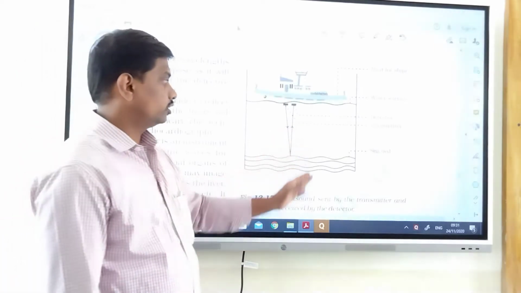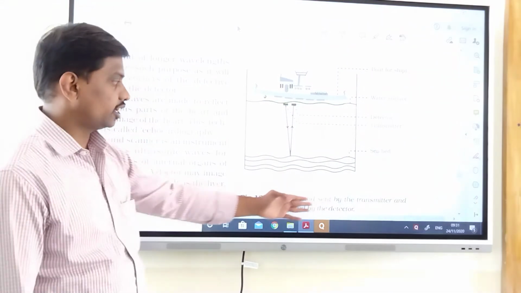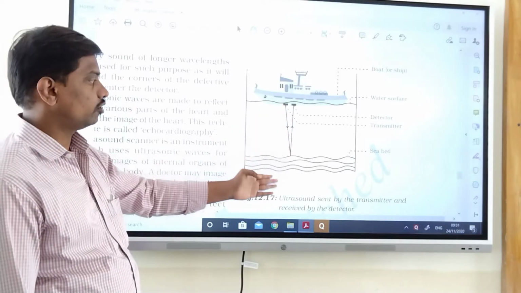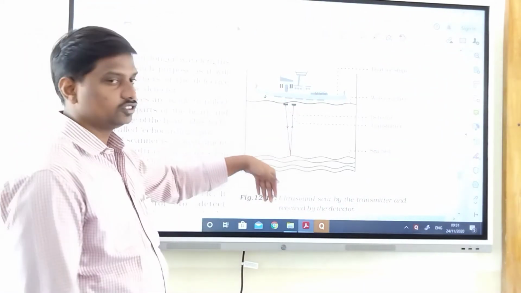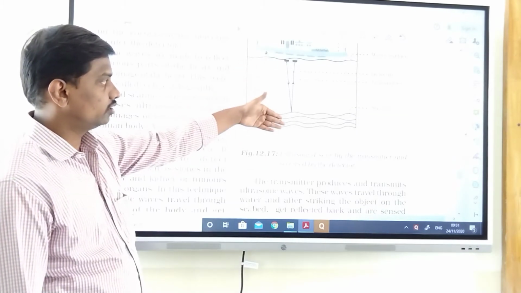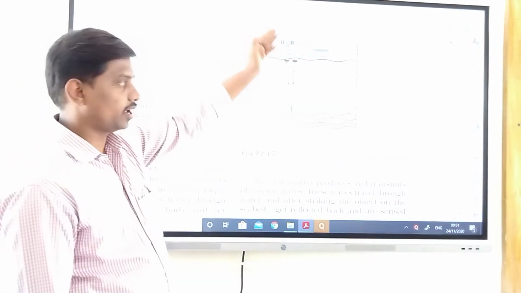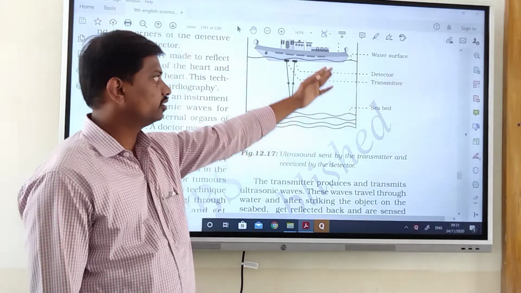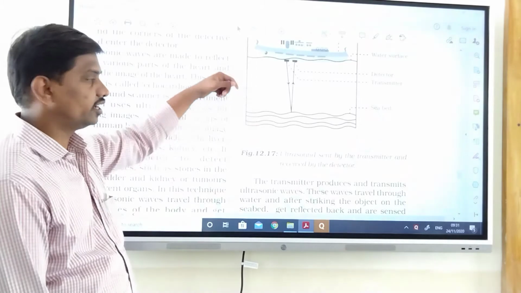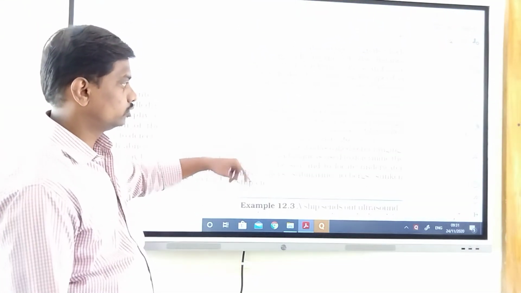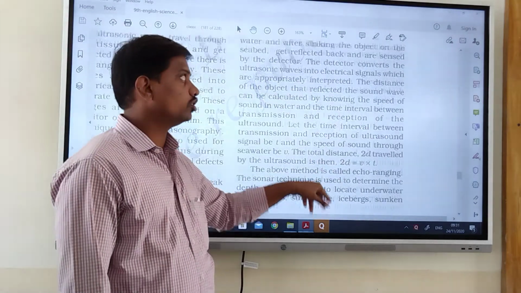We are using ultrasounds, sent by the transmitter and received by the detector, in the boats and in the ships for detecting the depth of the sea. So they will send the ultrasound, it will reflect back, and the detector and transmitter on the seabed or water surface will detect it, so that we can detect the depth of the sea by using the ultrasounds.